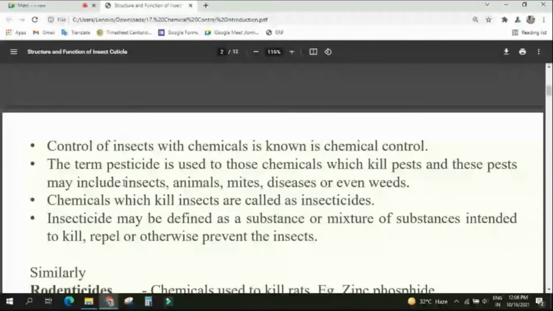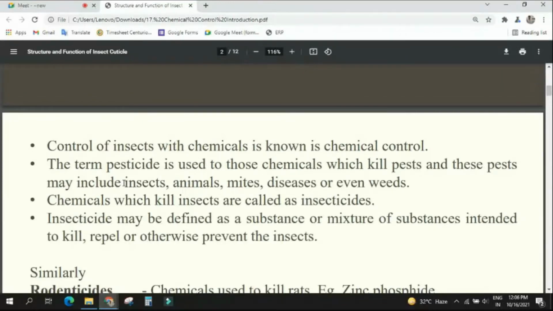It may be organic, it may be inorganic, it may be botanical, whatever. Some chemicals we are using to either kill or reduce the pest, yes or no? That is known as chemical control. And generally, chemical means that will be control, not generally management. That will be under control because they will definitely kill that particular organism. Some other things are there like repellent and all. At that time, that will be known as management. Okay. So you see what is chemical control? Control of the insect with chemicals is known as chemical control.